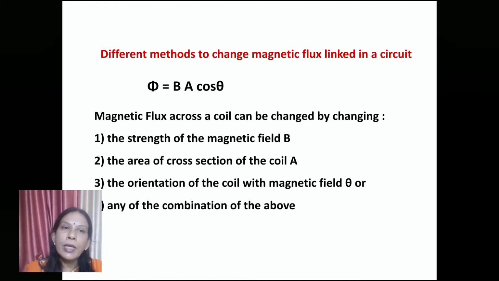Third, the orientation of the coil with the magnetic field, that is theta, or it may be any combination of the above. So these are different methods by which we can change the magnetic flux linked in a circuit.